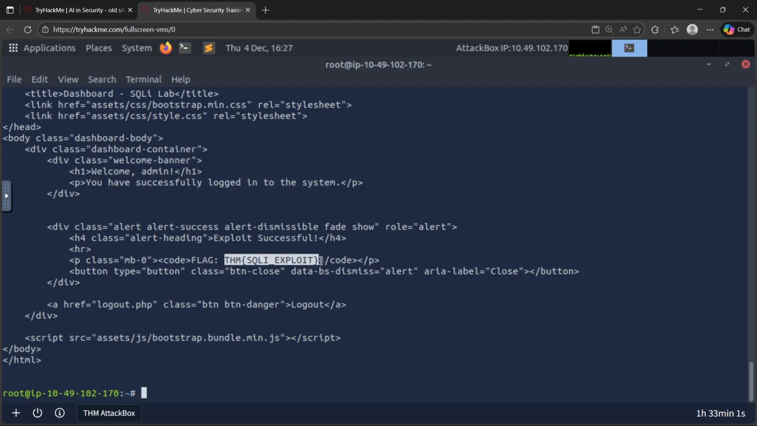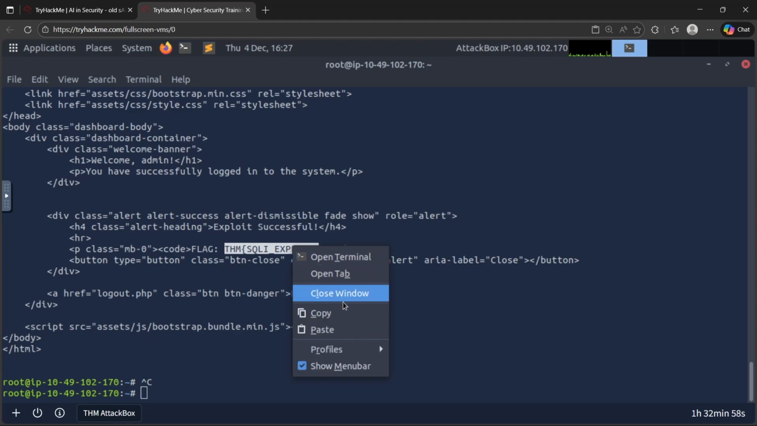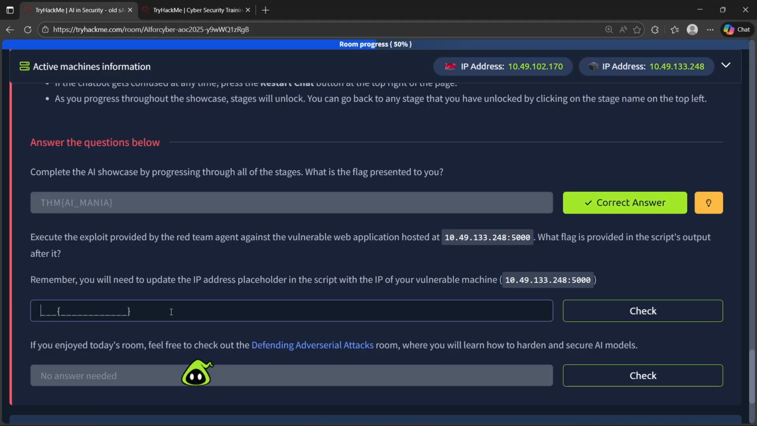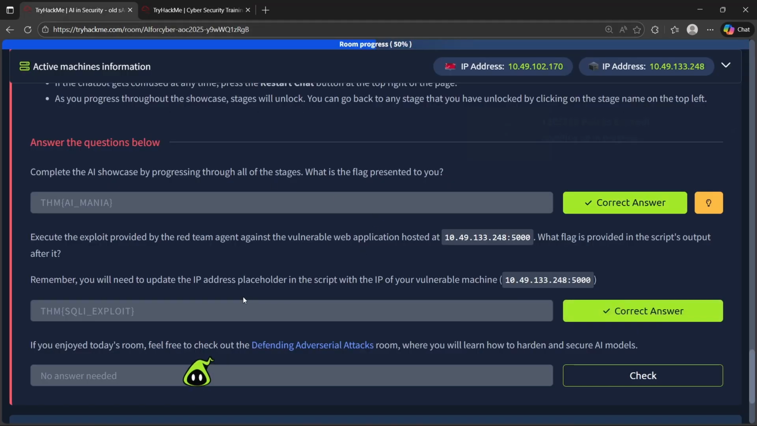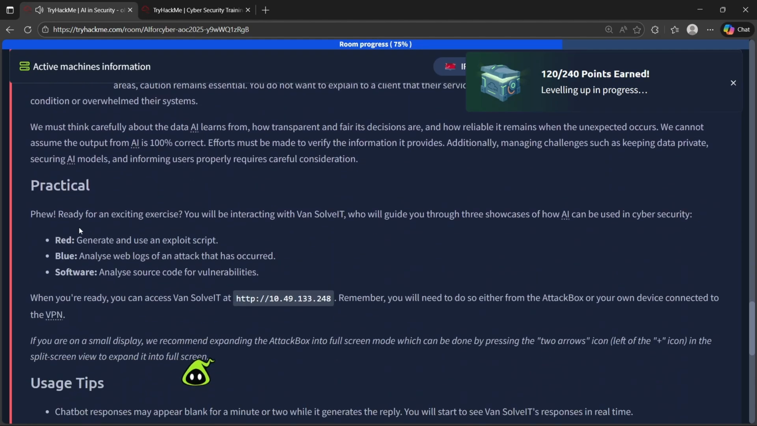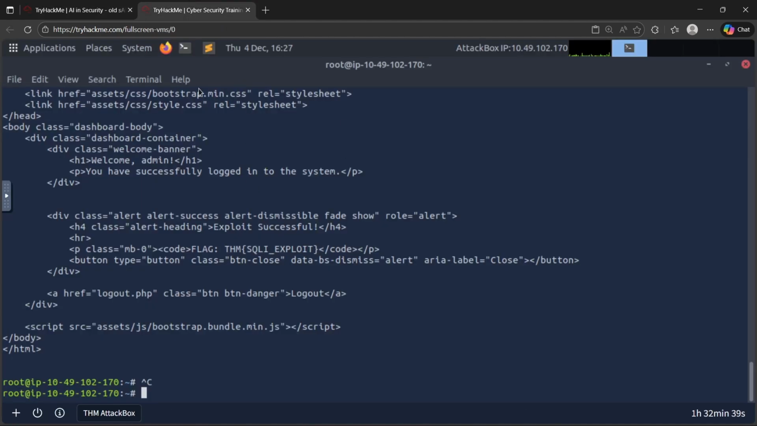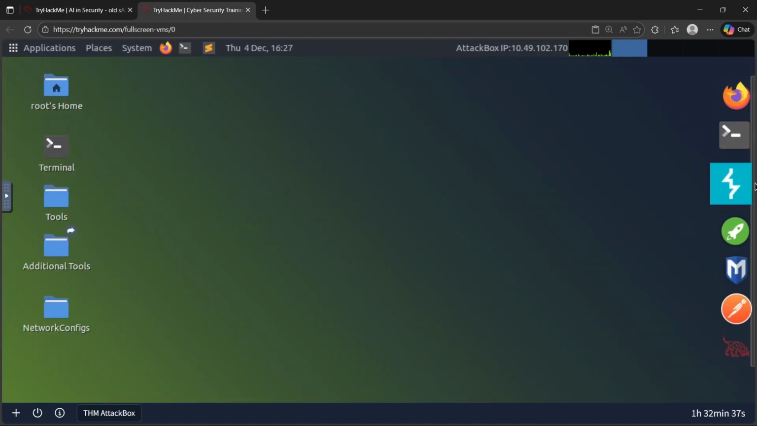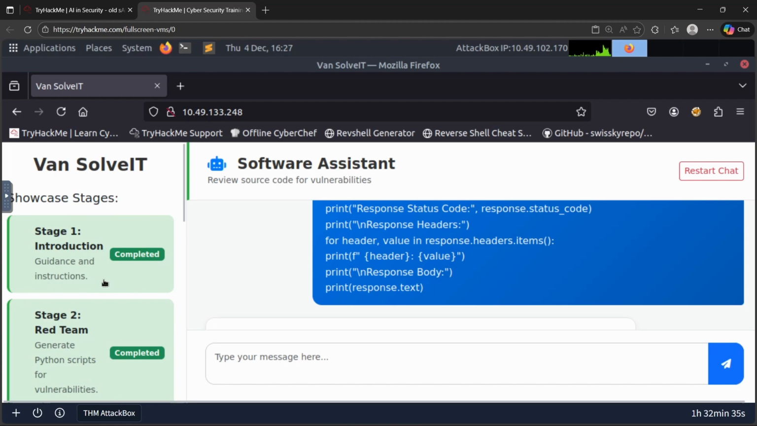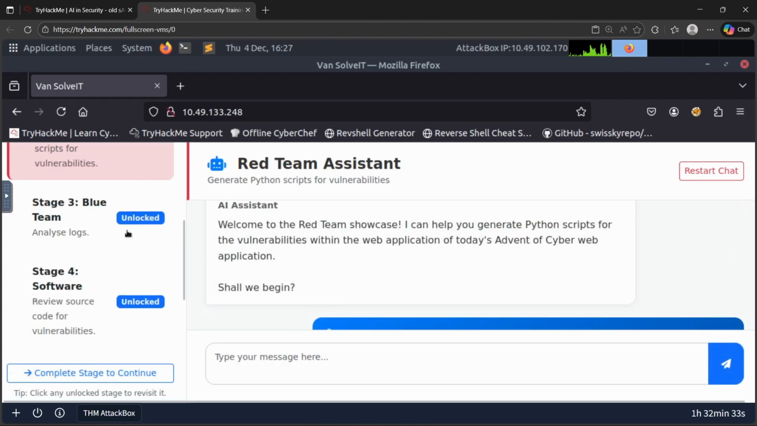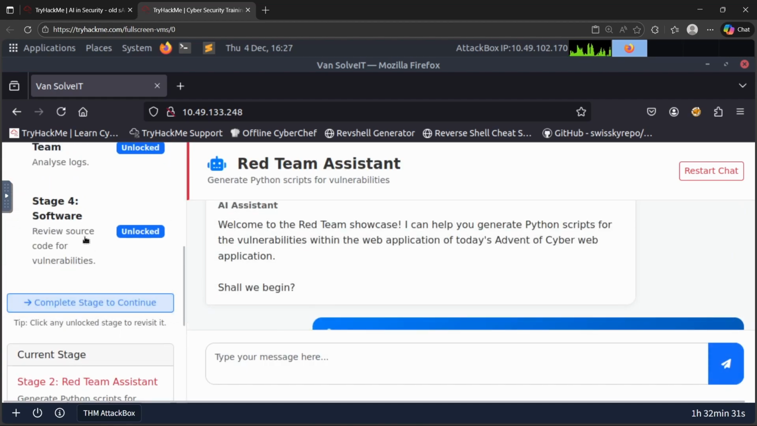So this is an SQLi exploit. We just get the flag. Basically, we were able to solve these labs so easily. And the basic functionality here is red, blue, and software. We just need to interact with that, and you will get a code which will be useful for answering the next question. Once you get it, you can just upload it to the software, and you will get the flag, right? So you just need to go through all of these by clicking complete stage to continue.